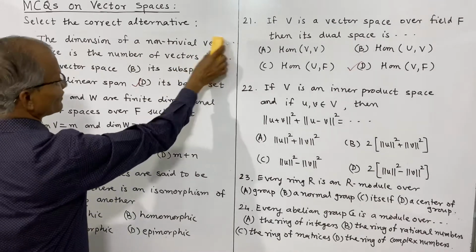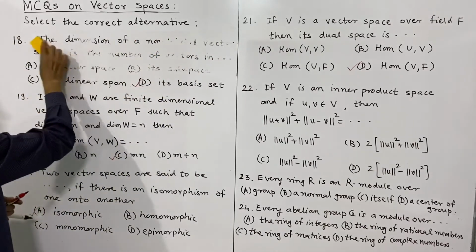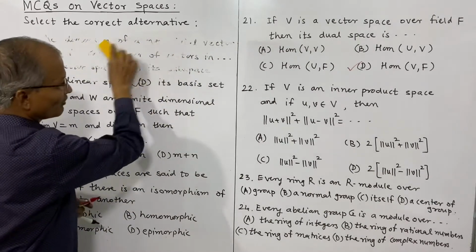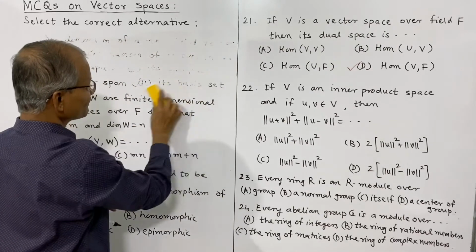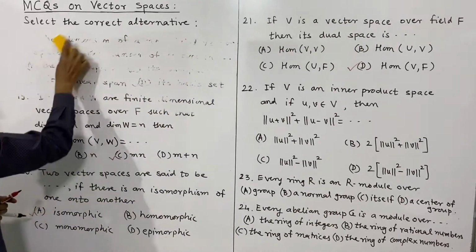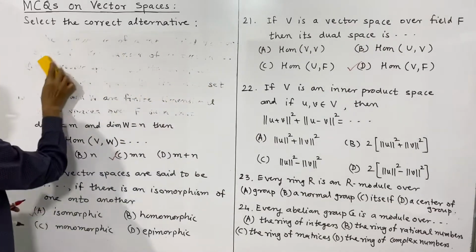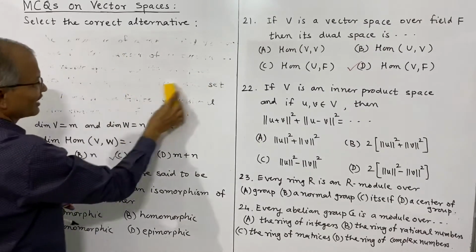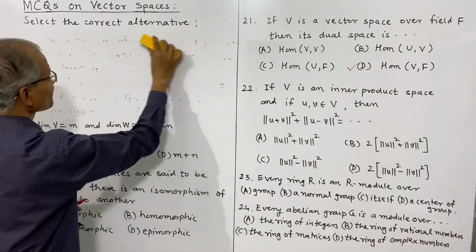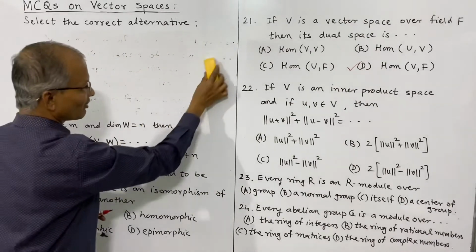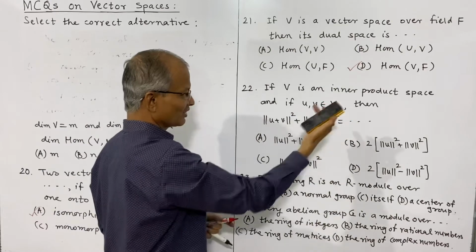The next one is, if V is an inner product space and if U and V belong to V, then what is the value of norm of U plus V whole square plus norm of U minus V whole square? It is the same as (a plus b) whole square plus (a minus b) whole square.